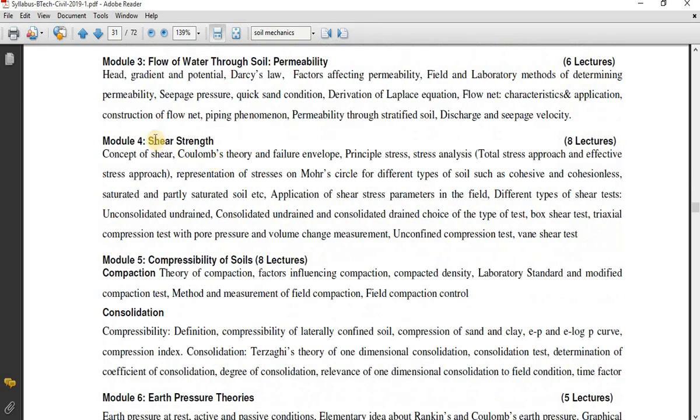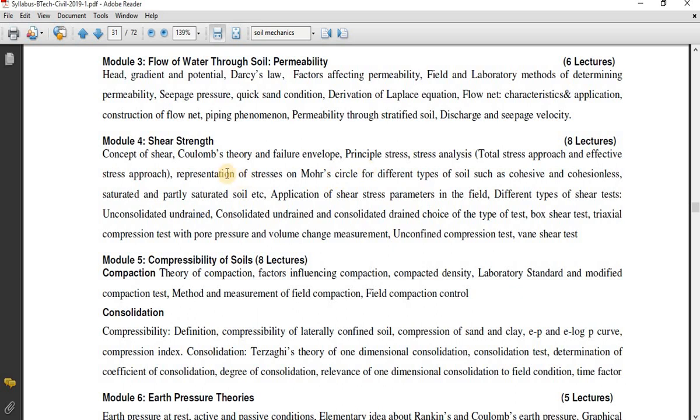So the next engineering property is shear strength of the soil. Studying the shear strength of the soil is very important before constructing any structure. So to study the shear strength of a soil, which is also an engineering property, we need to study the basics first. So concept of shear, Coulomb's theory, and failure envelope, principal stresses and stress analysis, that is a total stress approach,